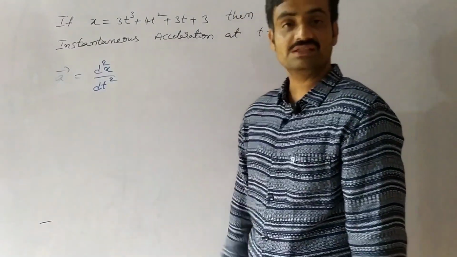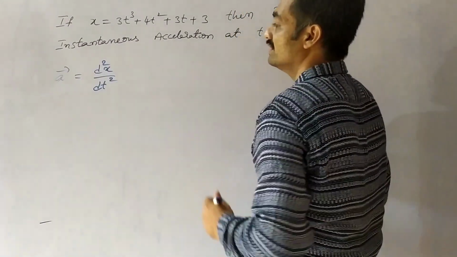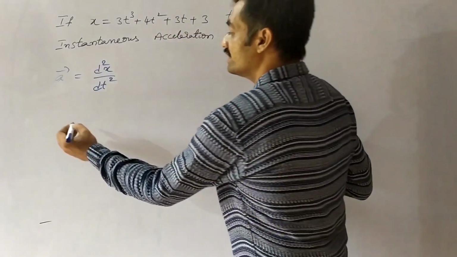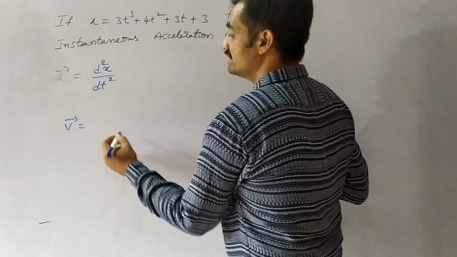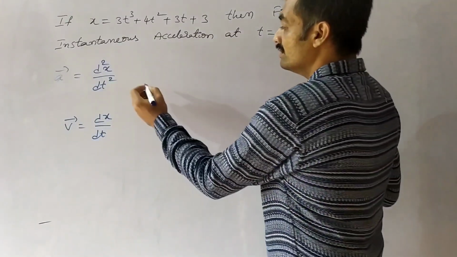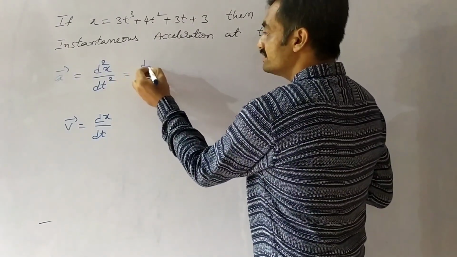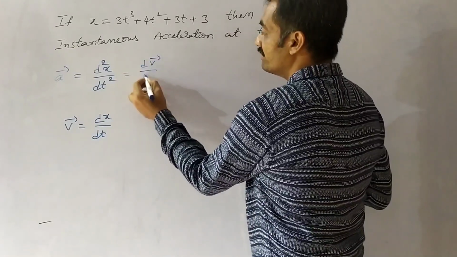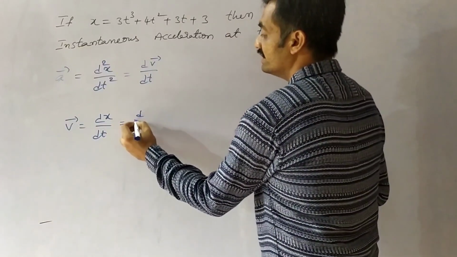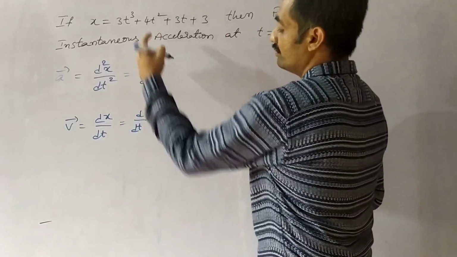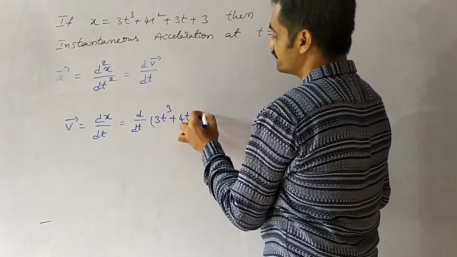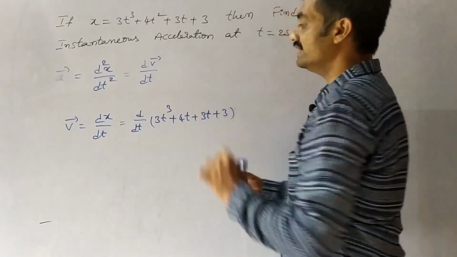Acceleration a bar equals d square x by dt square. So in order to substitute this value, first of all let us find out the velocity, where here we can find the velocity as v bar equals dx by dt, or we can also write this equation as dv bar by dt. So here as you substitute this, we have d by dt of 3t cube plus 4t square plus 3t plus 3.